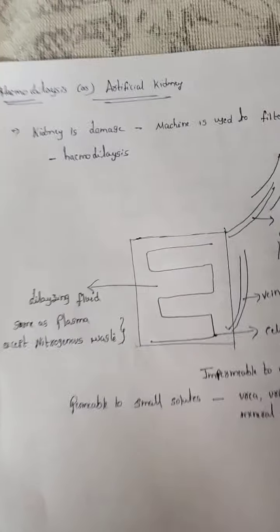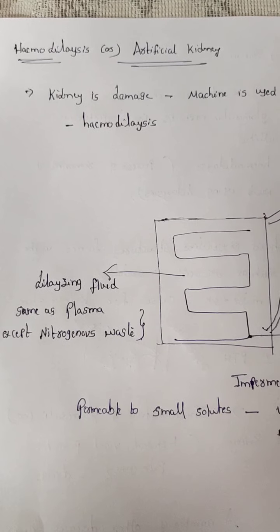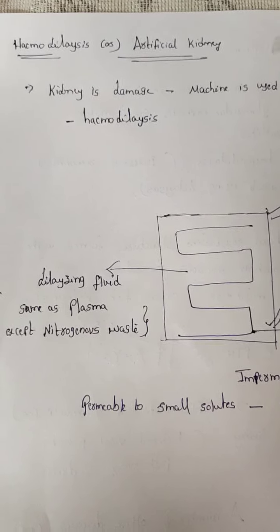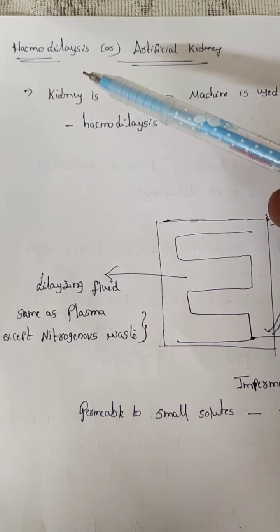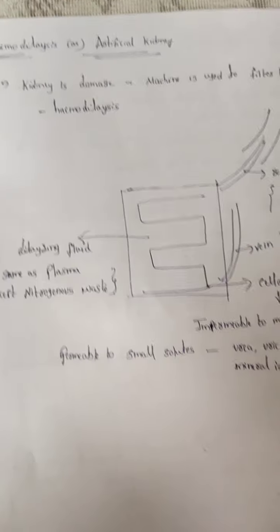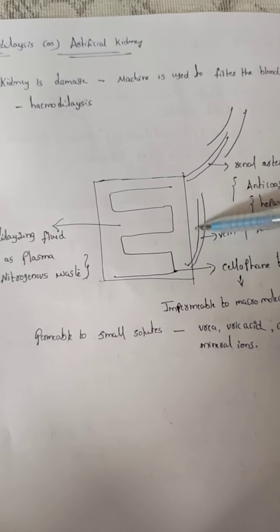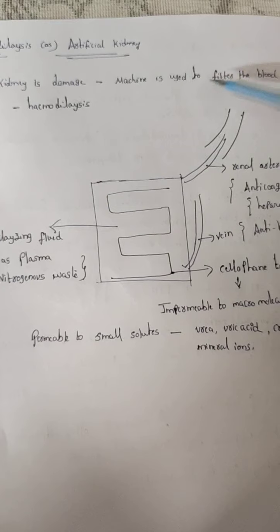Now, I already said if kidney failure takes place or urea is accumulated in the blood, at that time we can treat it by hemodialysis or artificial kidney. When the kidney is damaged, this is the machine, the dialyzing machine. By using this machine, we can filter the blood.